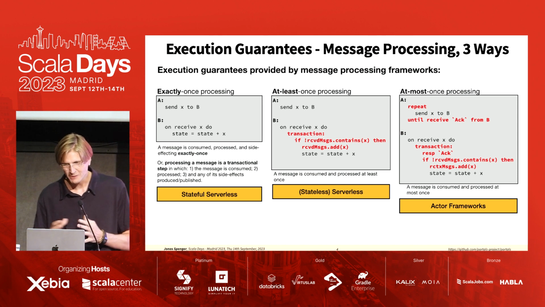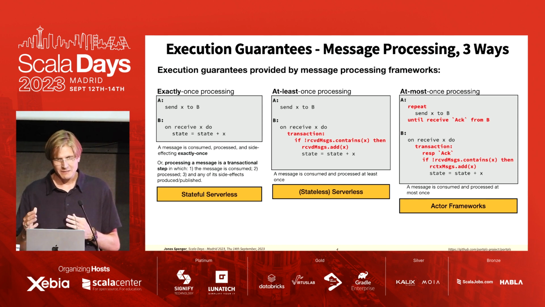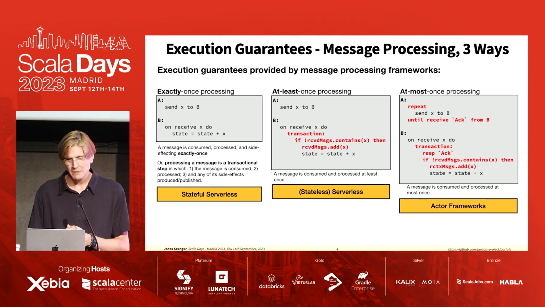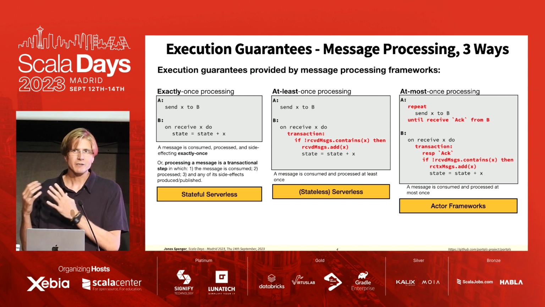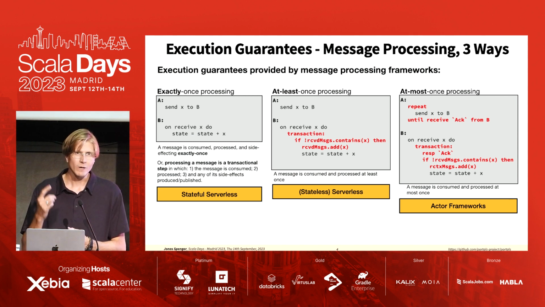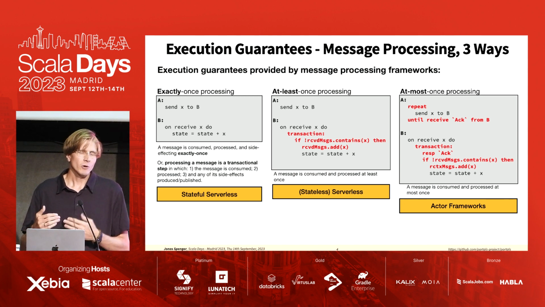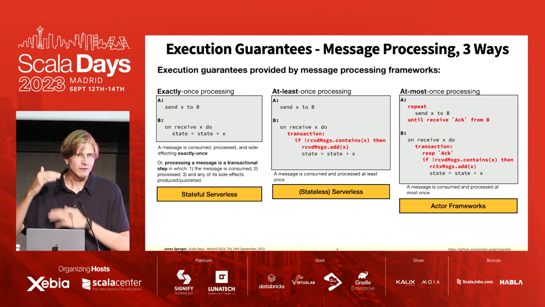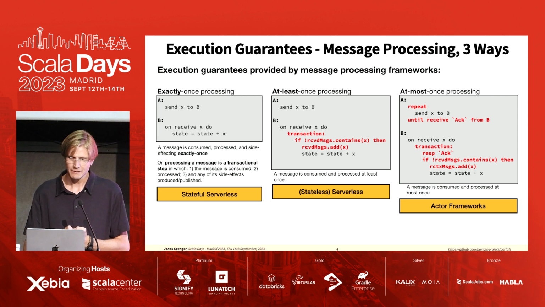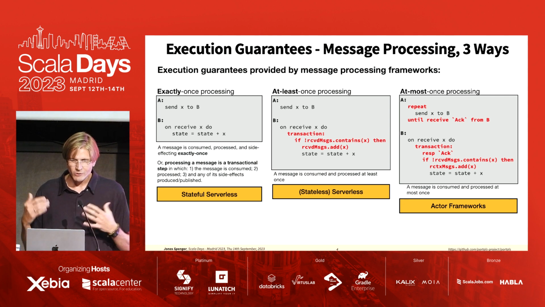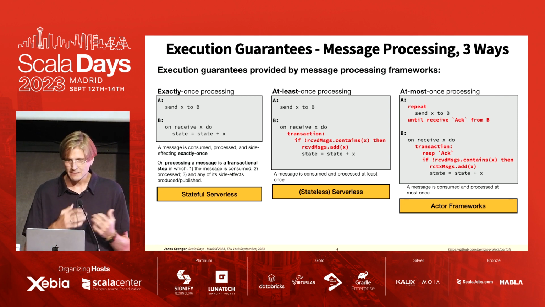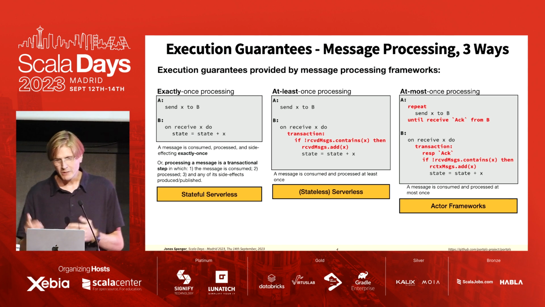At most once processing is the third flavor, and here messages are delivered at most once, so they might be delivered once or not at all, and they might be processed once or not at all, or they might crash in the middle of the processing, and then only half of the things happened and the bottom half didn't happen, right? So again, in order to ensure that we have the same semantics as the exactly once program, we need to have some more failure handling code.